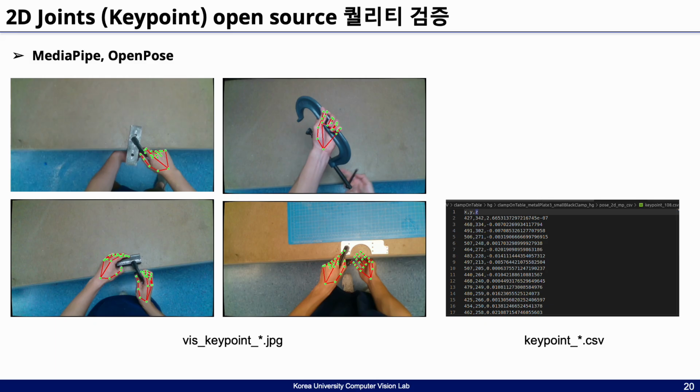First, we tested some well-known 2D key point detection models, namely MediaPipe and OpenPose, on several sequences from our dataset. As shown on the left, even in cases with only one visible hand or occlusion, the models produce reasonably accurate results. Currently, we are using MediaPipe to extract key point coordinates for each frame and saving them as CSV files. We have successfully run this process across our entire dataset, over 670,000 frames, and have collected the full set of results for further analysis.